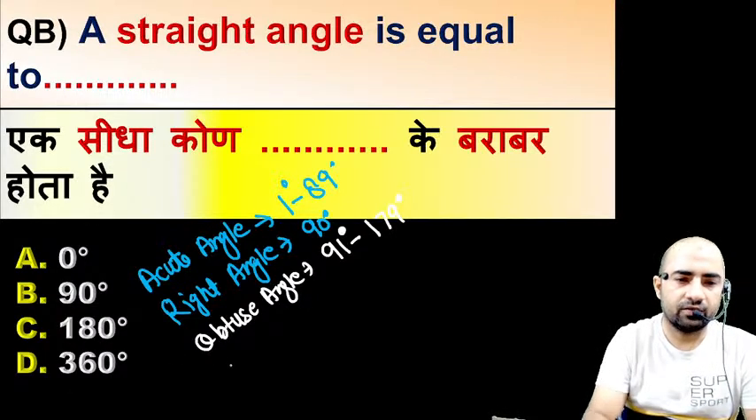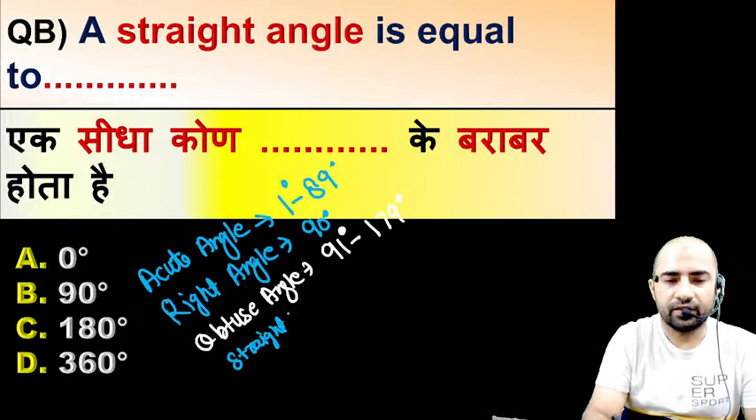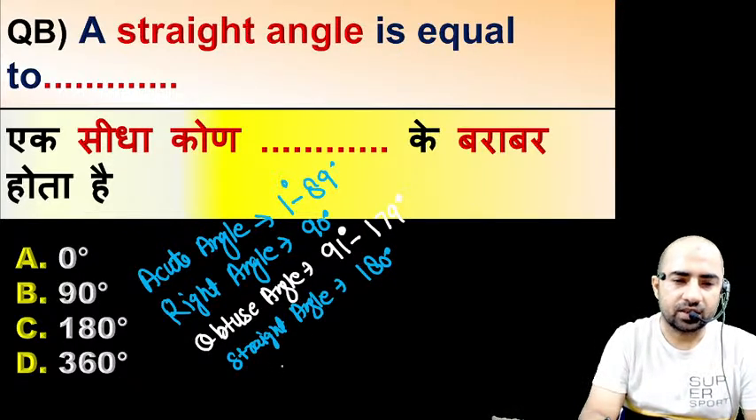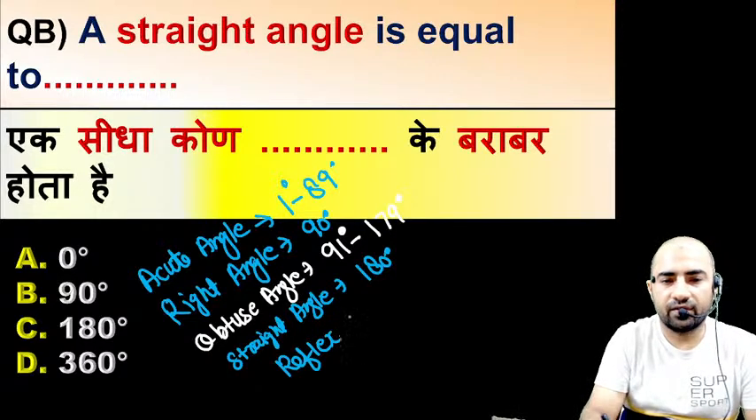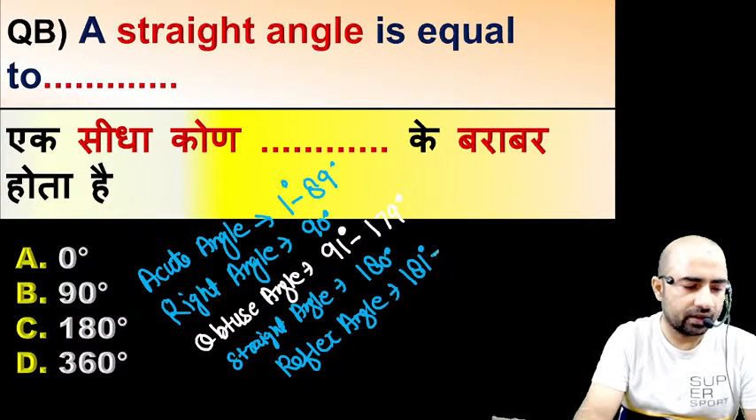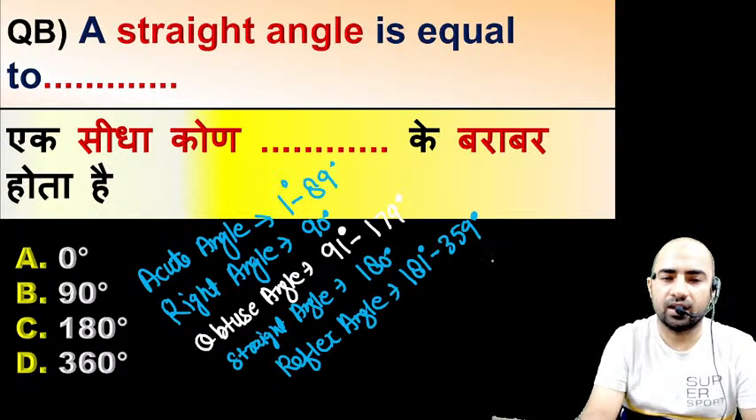Now fourth one we have straight angle. And straight angle is always 180 degree. After that, angle number fifth we have reflex angle. And the magnitude of reflex angle is also different. So the magnitude of reflex angle can be from 180 degree to 359 degree. This is the angle number 5.